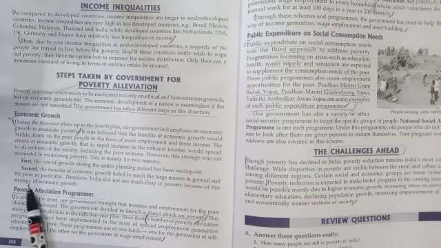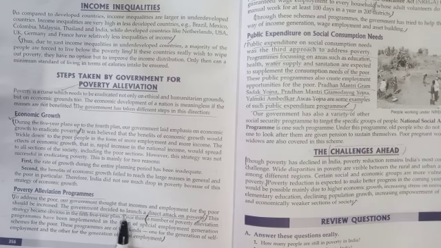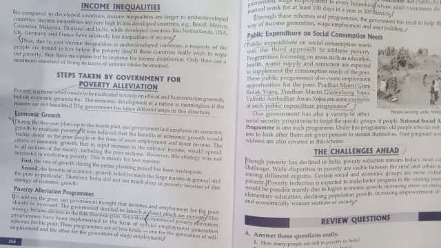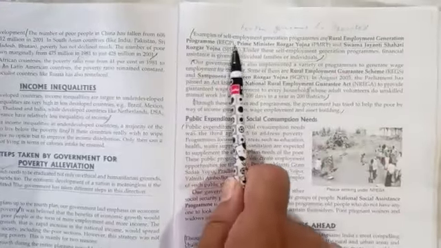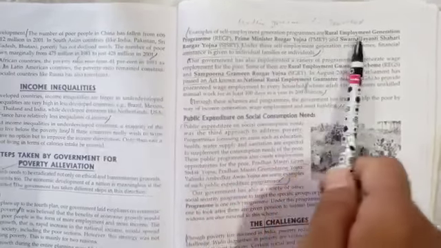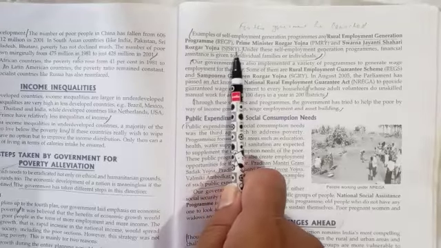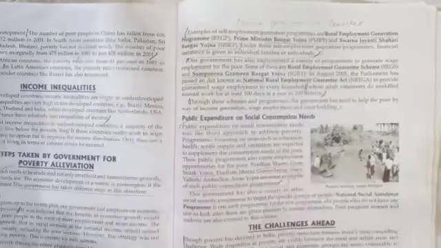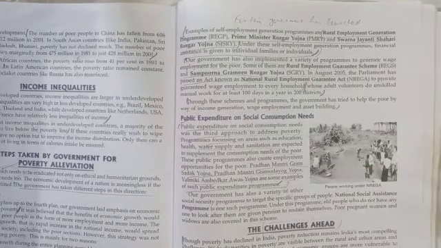Number two, poverty alleviation programs. To address the poor, the government thought that income and employment for the poor should be increased so that poverty is reduced. The government decided to launch a direct attack on poverty, and a number of programs have been launched, like the Self-Employment Generation Program, Rural Employment Generation Program, REGP, Prime Minister Rozgar Yojana, PMRY, Swarna Jayanti Shahri Rozgar Yojana, SJSRY. Under these self-employment programs, financial assistance is given to individual families or individuals.